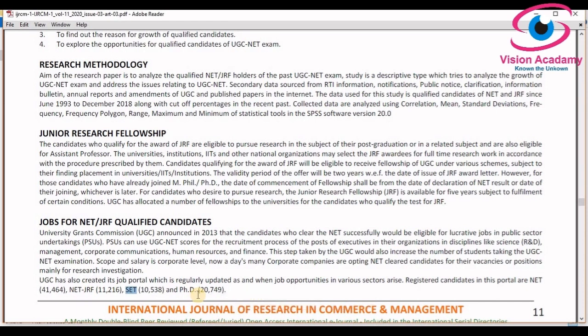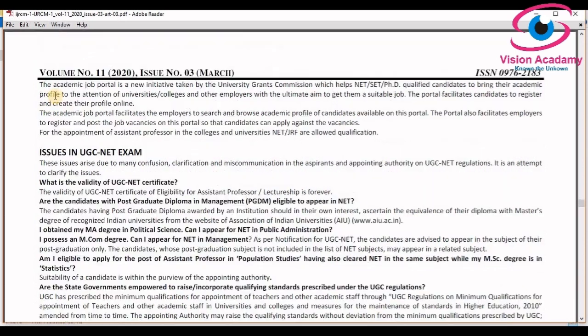Firstly, a very important thing you have to do, if you are a qualified candidate in the NET or SLET exam or PhD, is to register in the UGC job portal. From this portal, you will have access to PSU and corporate sectors also. This is the academic job portal. It is a new initiative taken by the University Grants Commission, which helps NET, SET and PhD qualified candidates bring their academic profile to the attention of universities, colleges and other employers to get a suitable job. You can create and upload your profile online only.